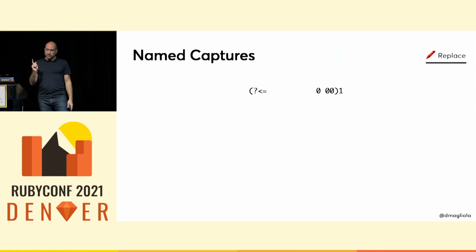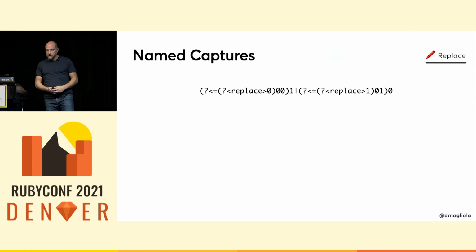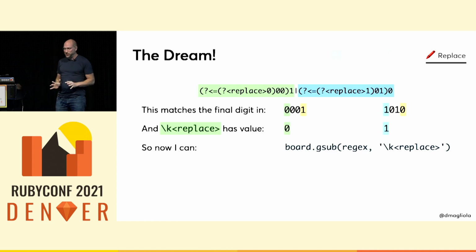Now, if you go back to something closer to our regex before, we were doing something like this. This thing is going to match a 1, but only if it's preceded by 3 zeros. Now, I'm not matching the zeros, but I can capture one of them and name it. Let's name it replace. And now if that expression matched, I have matched the 1, but I have a capture named replace with a 0 in it. And as I just mentioned, we can have 2 expressions with the same capture name separated by an OR. So only one of these 2 will match, and whichever one matches, that's the value of the replace capture. And I mean, this is nuts. I was 95% sure this wasn't going to work.